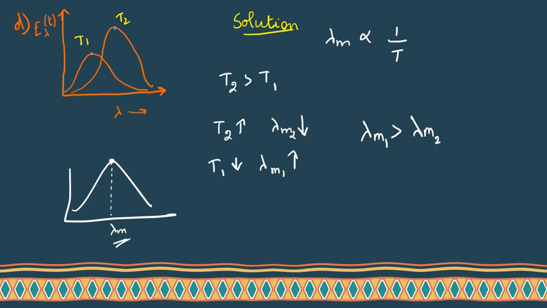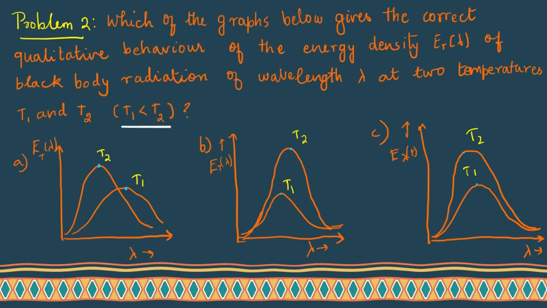Before that I can say that D is not a black body curve because these two black body curves cross each other. Two black body curves never cross each other. So any black body curves never cross each other. Okay. So option D will not be the answer and option A will also not be the answer because these two curves cross each other. Now we have to check with option B and option C.